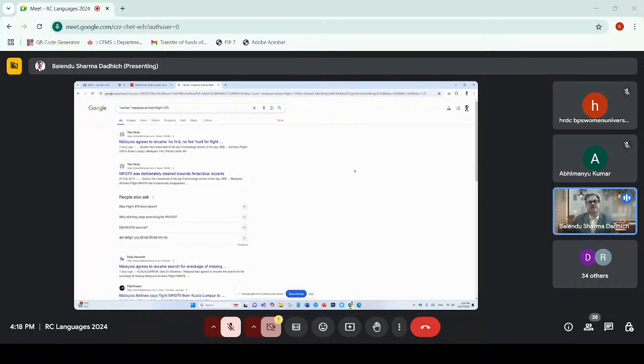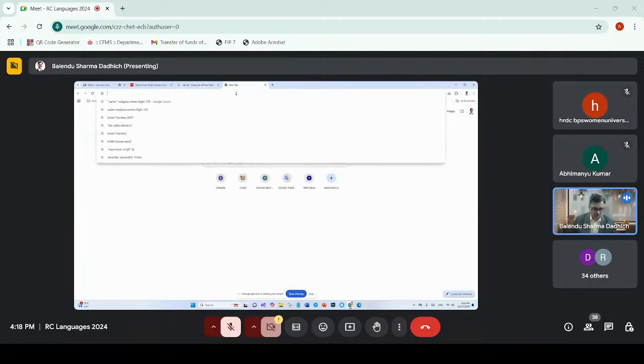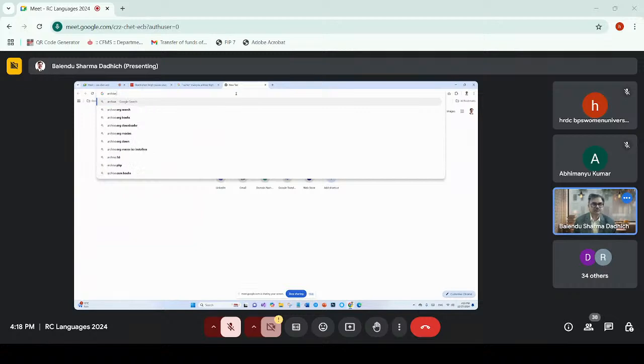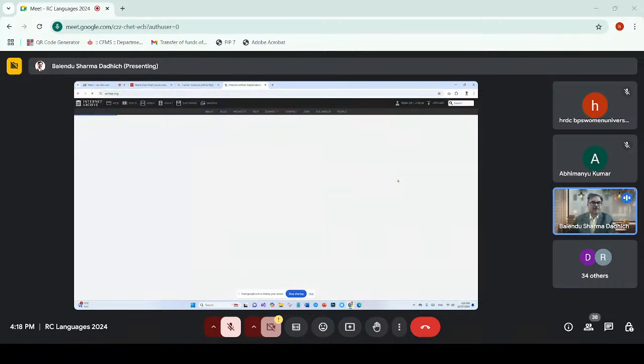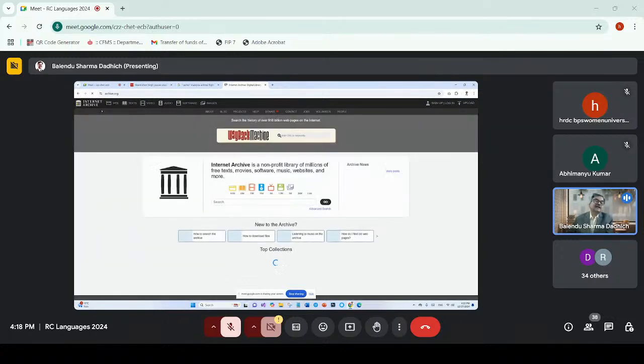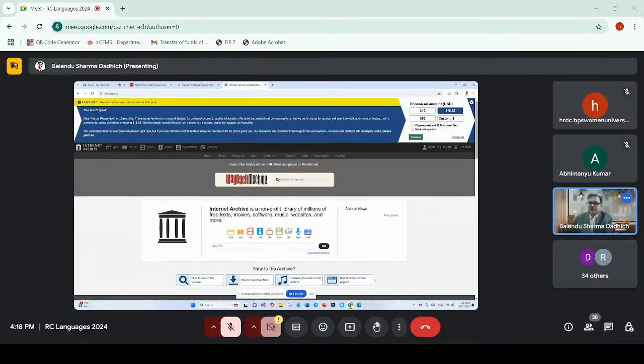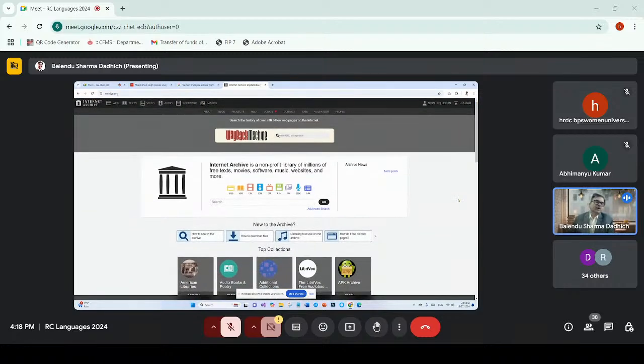This also brings me to another very important and very interesting website, which is called archive.org. Let me show you what it means. There is a website called archive.org, and we are opening it. So the page has opened. This is the Internet's archive. It will store all the important websites and web pages across the years.